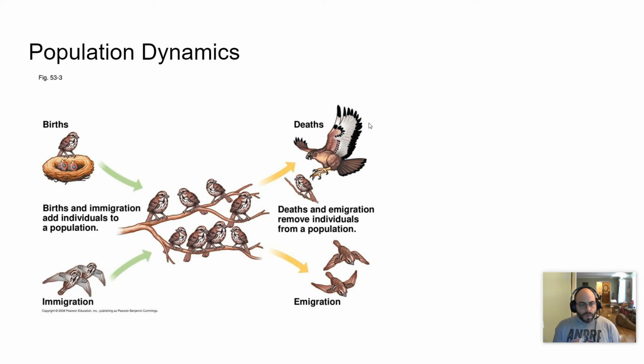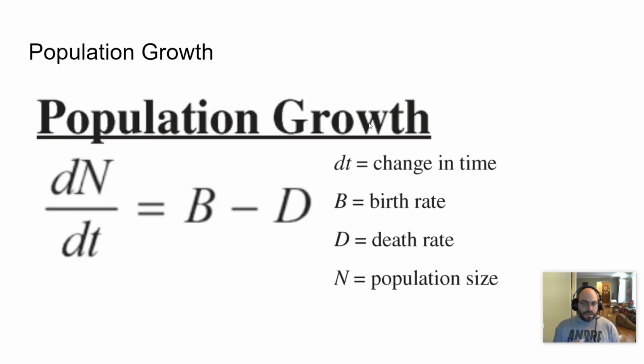But there's an equation that we can use to represent this, a very simple equation. Again, this is the equation literally copied and pasted right off the equation sheet for our class. Population growth, which is change in population over change in time, is equal to the birth rate minus the death rate.